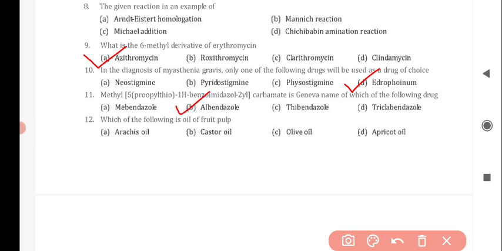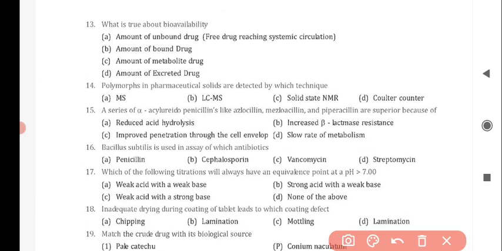Next question is, which of the following is oil of fruit pulp? And the correct answer is option C, olive oil. Next question is, what is true about bioavailability? And the correct answer is option A, that is amount of unbound drug, that is free drug reaching systemic circulation. Next question is, polymorphs in pharmaceutical solids are detected via which technique? And the correct answer is option C, via solid state NMR.